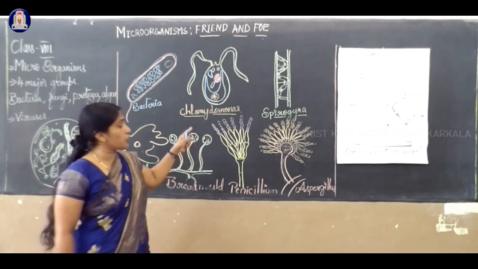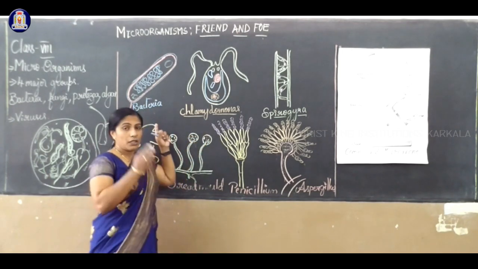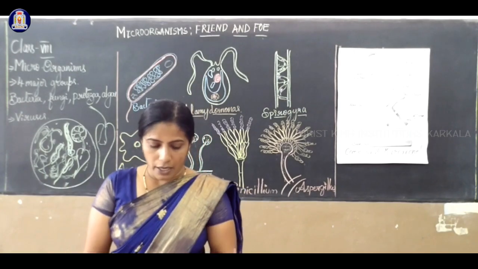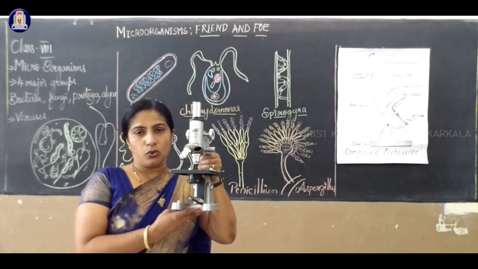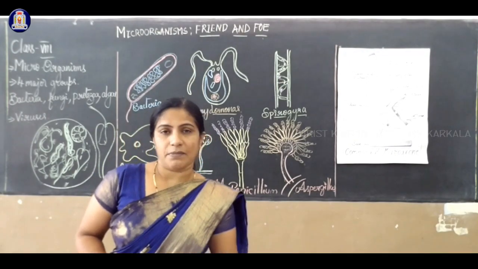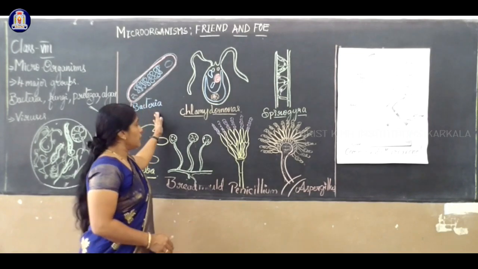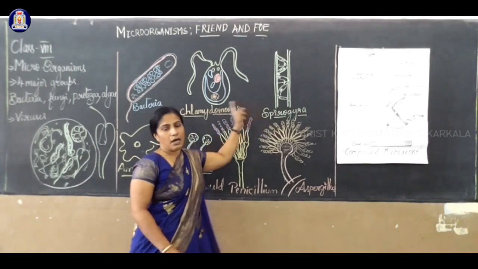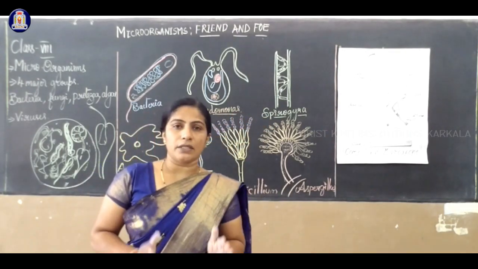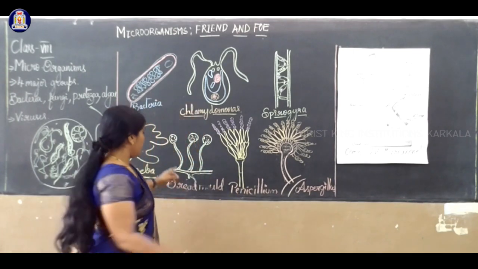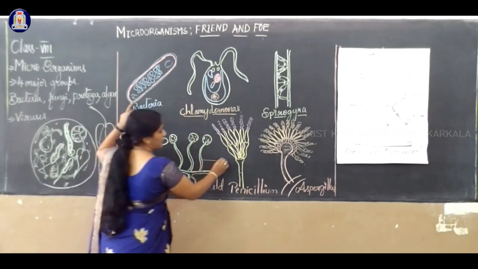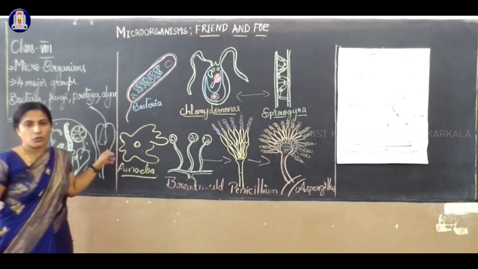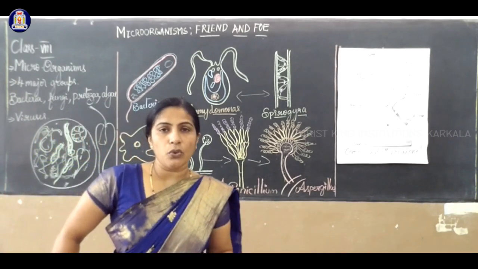All these we are going to study now step by step. Just keep in your mind, microorganisms are extremely small. It requires a special equipment called a microscope to observe all the organisms. Some are bacteria, some are fungi, some are called protozoa, some are called algae. These are the four major groups. Again I repeat: bacteria, and these three, fungi, algae and protozoa. These are the groups of microorganisms.